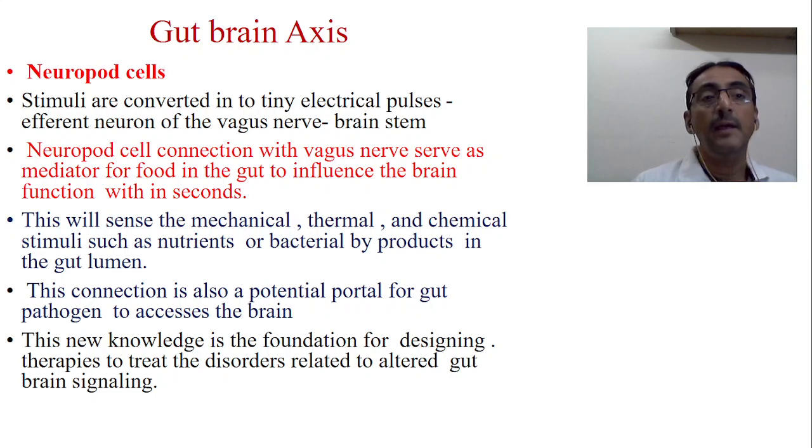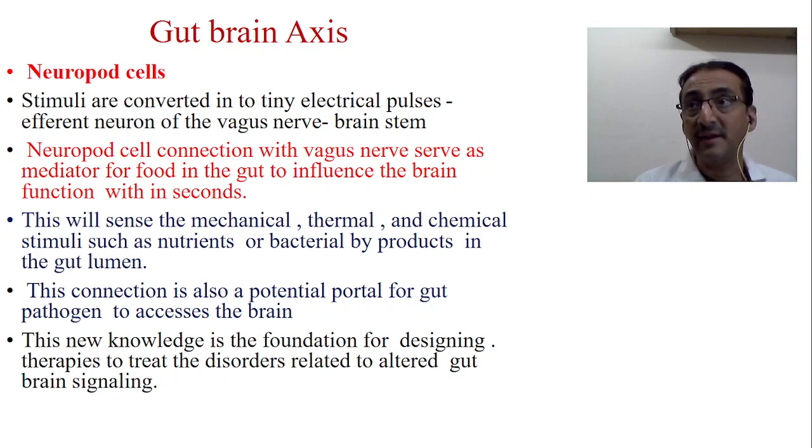Now, if you see the nervous structure of the gut brain, there are some special cells present in the gut brain area. They are called neuropod cells. The stimuli given to the intestine through the food matter. Therefore, Ayurveda always explains that the way of taking the food is very important: whether you are taking it slowly, with a cool mind, or after following all the ahara matra lakshana. That is very important, because, carefully listen to these words.